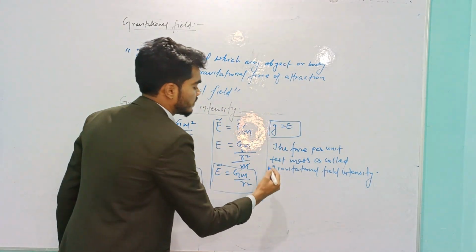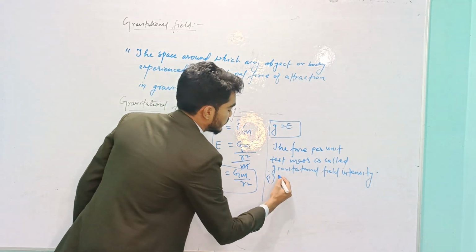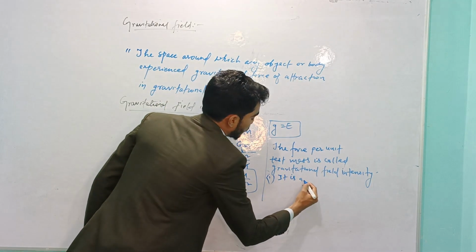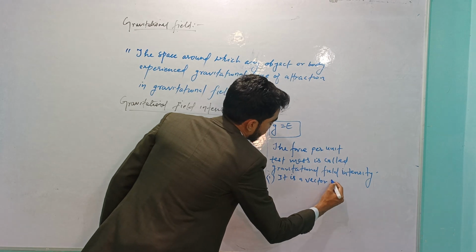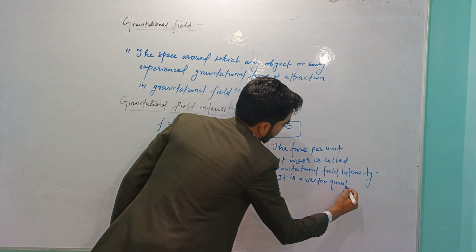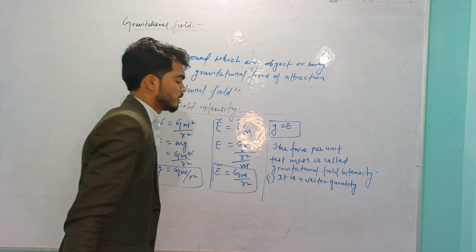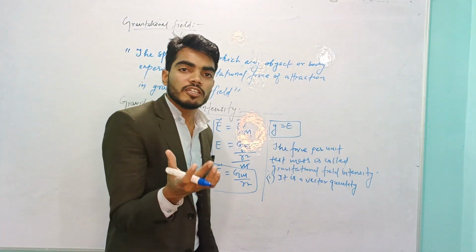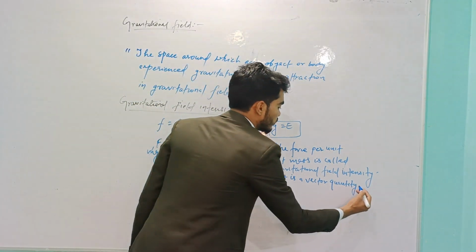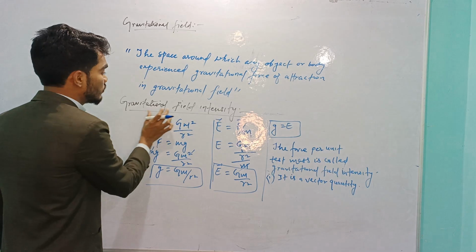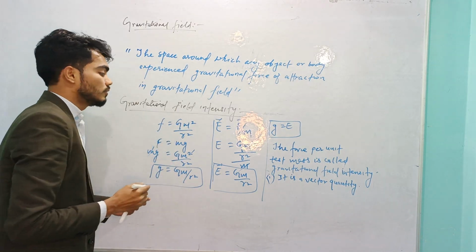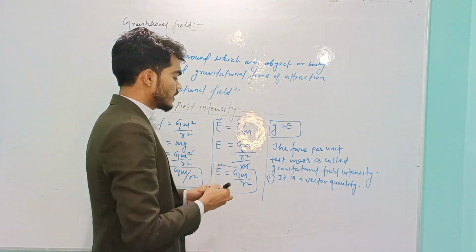Gravitational field intensity, basic concept: it is a vector quantity. What is a vector quantity? Any physical quantity which has magnitude as well as direction. So gravitational field intensity has magnitude as well as direction.